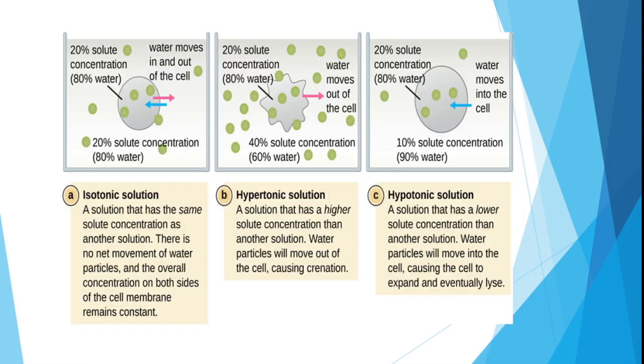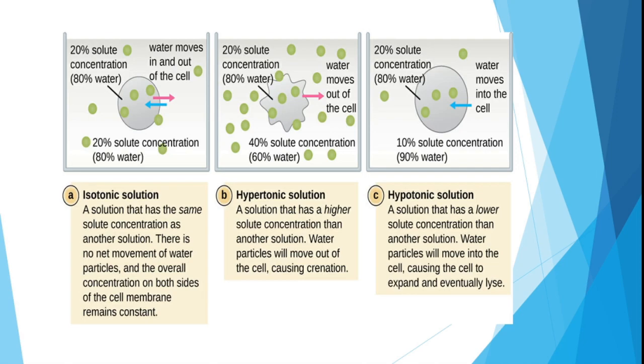Now here you see the definitions. Isotonic solution: a solution that has the same solute concentration as another solution. In the diagram you can see 20% solute concentration, 80% water. Water moves in and out of the cell. There is no net movement of water particles and the overall concentration on both sides of the cell membrane remains constant. It means there will be no exchange of water molecules, and it will remain constant, so that is called an isotonic solution.